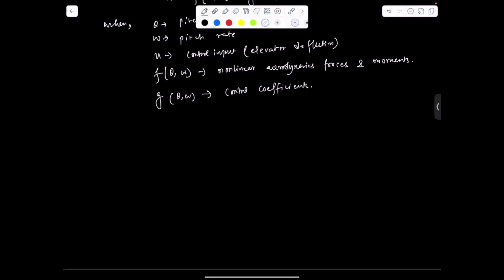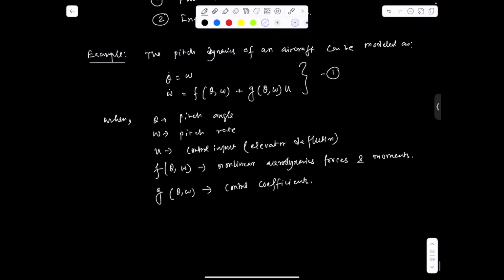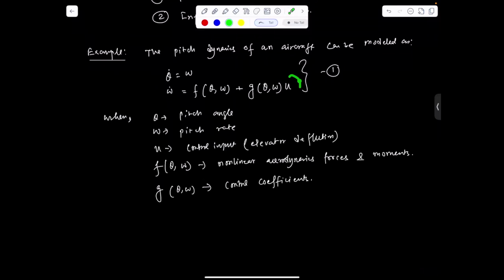Now we are going to design the control u, which is going to control theta only. So how can we control the pitch angle of this system?